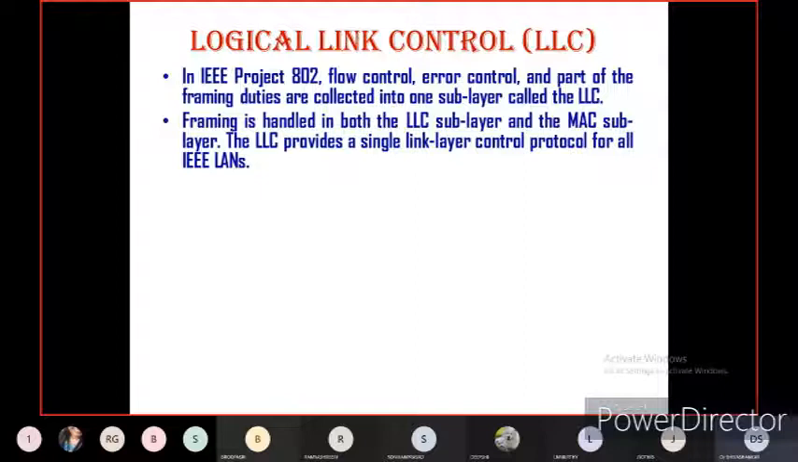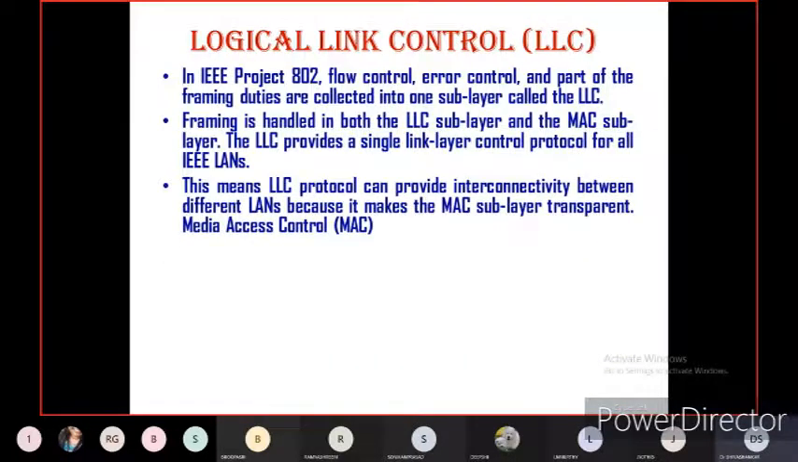The logical link control provides a single link layer control protocol for all the IEEE local area networks. So you should remember that the logical link control provides a single link layer control protocol for all the IEEE local area networks. This means the logical link control protocol can provide interconnectivity between different local area networks because it makes the media access control sublayer transparent. And media access control, that is the MAC layer.